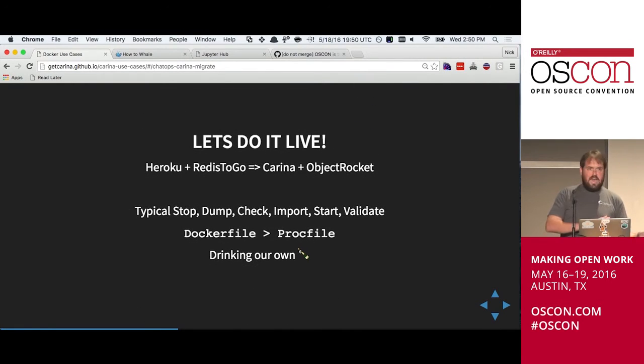We had been utilizing Hubot and ChatOps on a totally different platform. And we said, wow, we're really happy with the way things are going with us using Carina to run these Docker Compose builds. Maybe we should bring this stuff home to the mountaintop and actually run it within Carina.